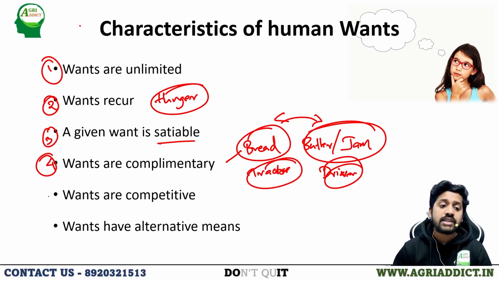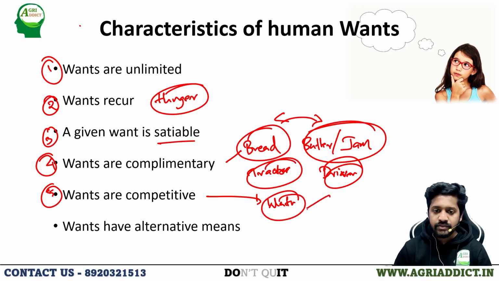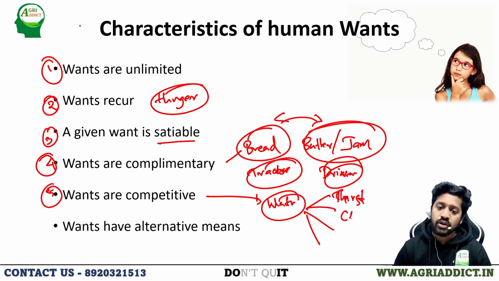At times wants are competitive also. That is, when we have wants, they can be competitive in nature. If we have only limited water availability, we have to use it for n number of uses, right? For our thirst, for cleaning, cooking, and there are many other wants coming.